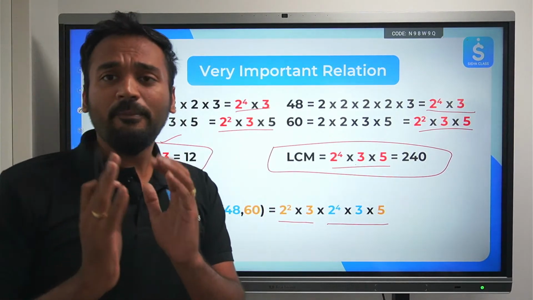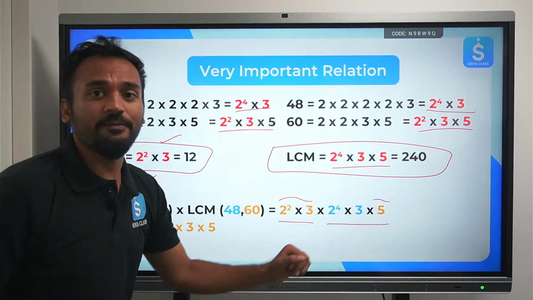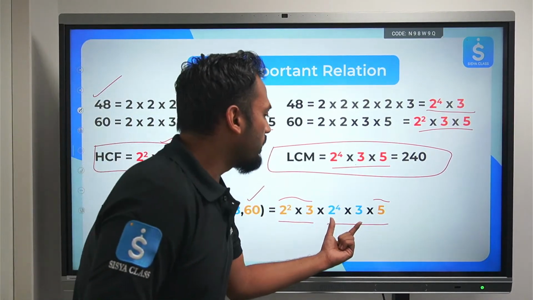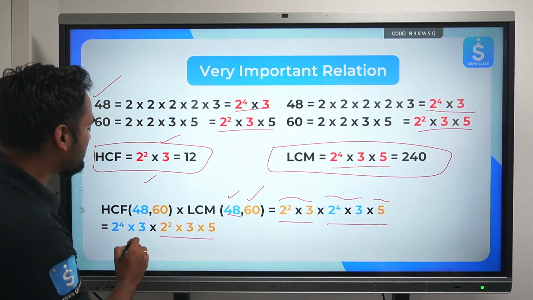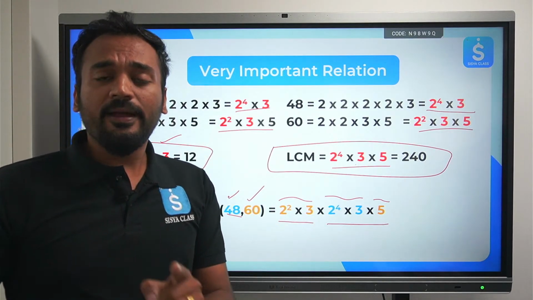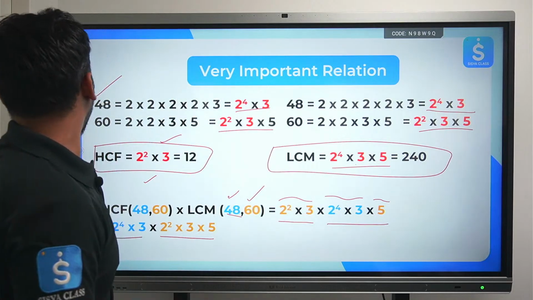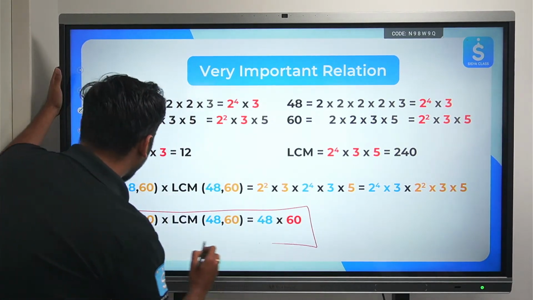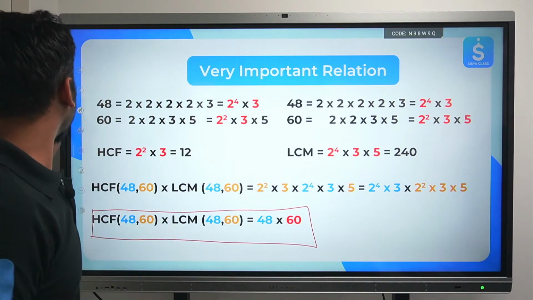Now, with a little bit of rearrangement, this 2 square into 3 into 5 is nothing but the prime factorization of 60. This 2 to the power 4 into 3 is the prime factorization of 48. With this rearrangement, we come to the conclusion that the product of HCF and LCM of any two numbers is equal to the product of the two numbers itself. This is a very, very important conclusion. You may note this down. HCF into LCM of any two numbers is equal to the product of the two numbers.